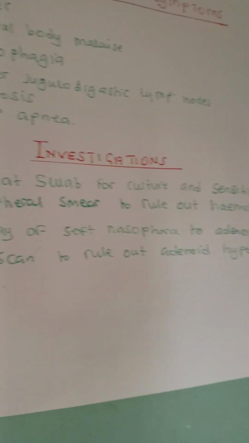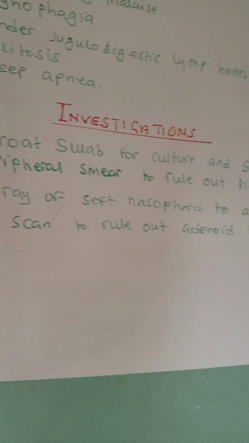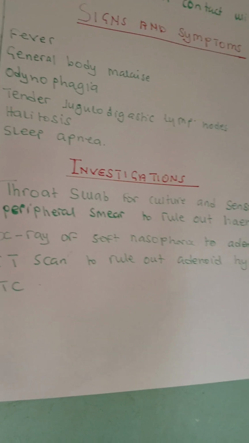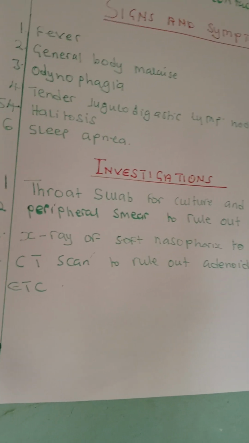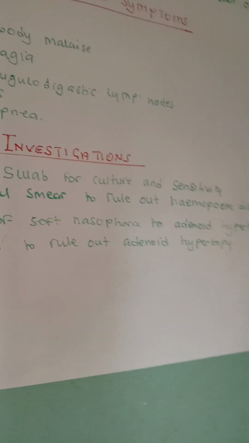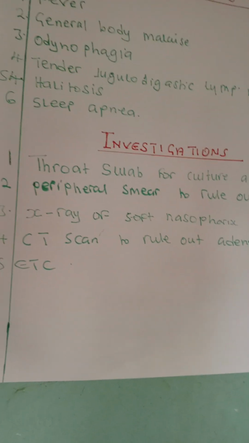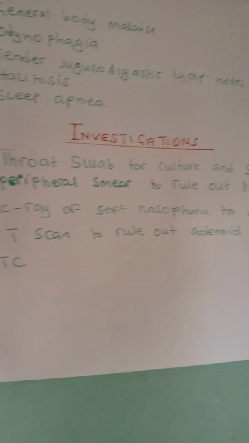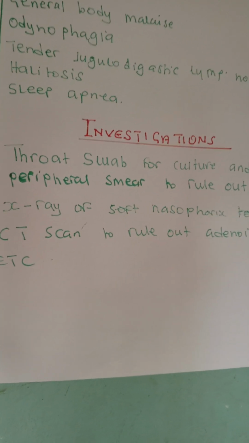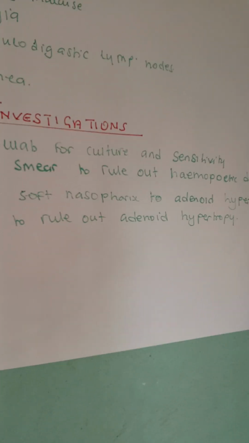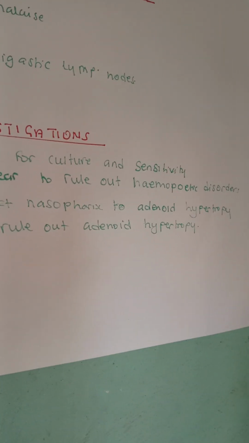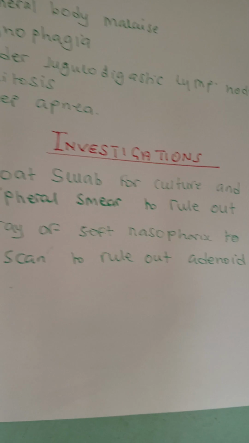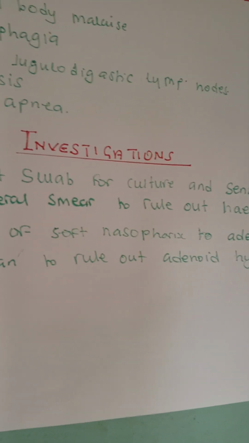So, what investigations are you going to do? Okay, so these are some of the investigations that you are going to do in case you are suspecting that someone has got tonsillitis. So number 1 is a throat swab for culture and sensitivity. You can also do a peripheral smear to rule out hemopoietic disorders. You can also do the X-ray of the nasopharynx so that you rule out adenoid hypertrophy. You can also do a computed tomography, the CT scan, to rule out adenoid hypertrophy.